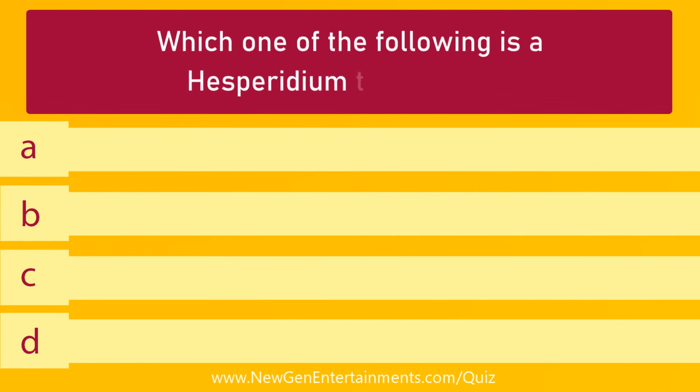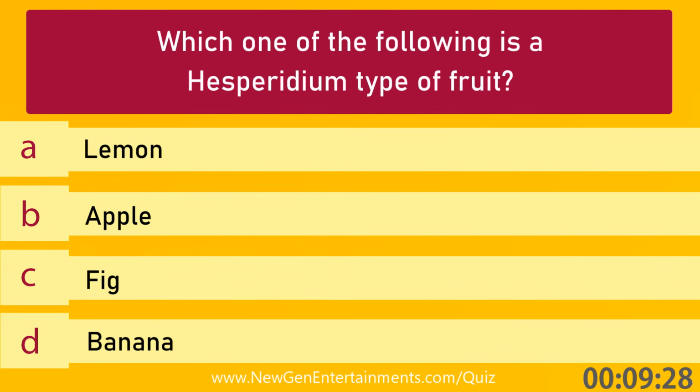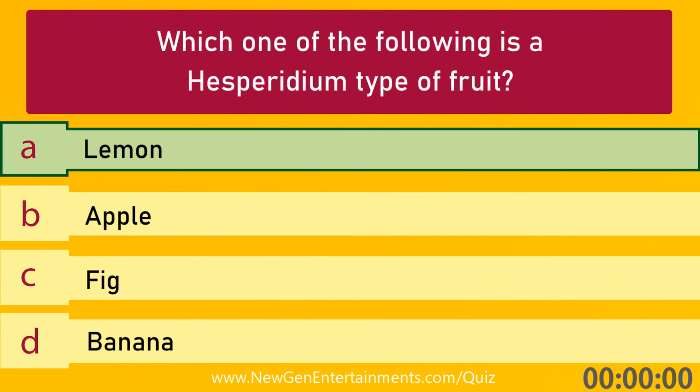Which one of the following is a Hesperidium type of fruit? Options are A. Lemon, B. Apple, C. Fig, and D. Banana. Answer is option A. Lemon.